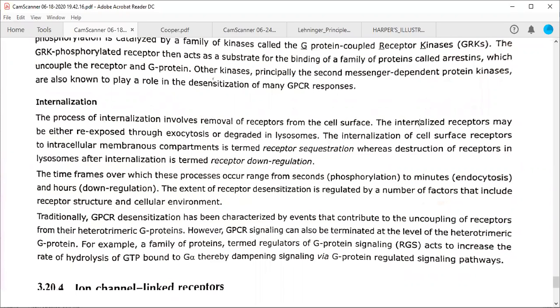So in two ways: either the cell takes the receptors inside the cytosol in a membrane bound vesicle, or they are degraded with the help of lysosomes. So the internalized receptors may be either re-exposed through exocytosis or degraded. They are permanently degraded in the lysosomes. So either permanently degraded or they will be exposed again by exocytosis.